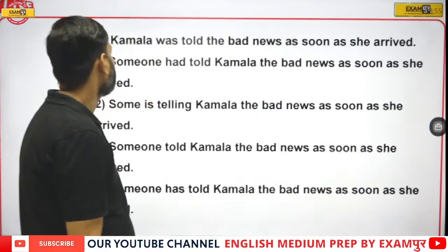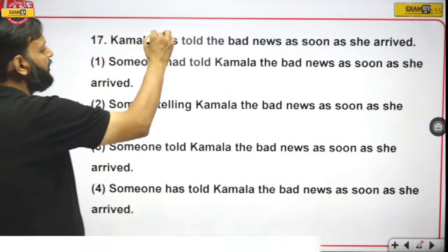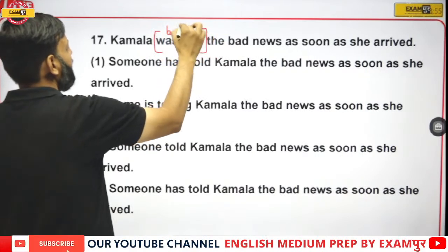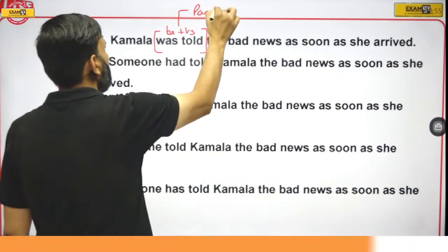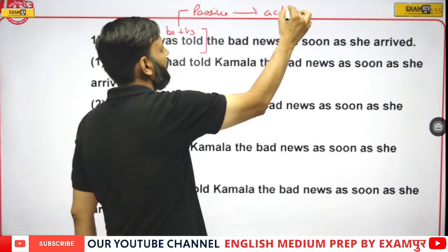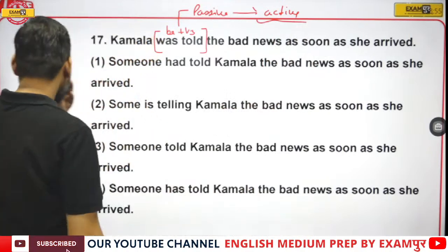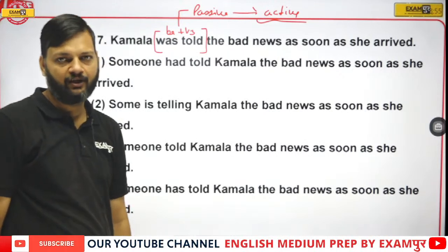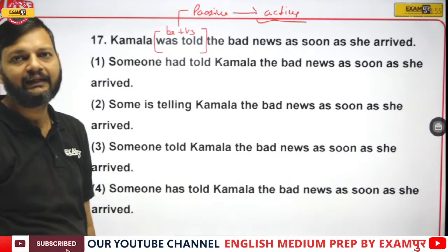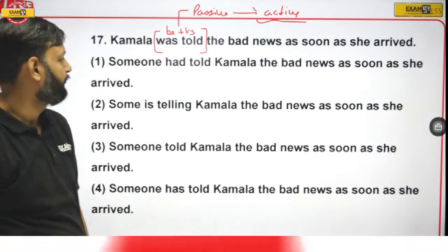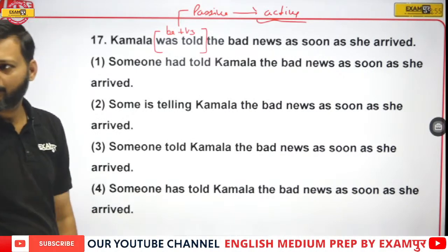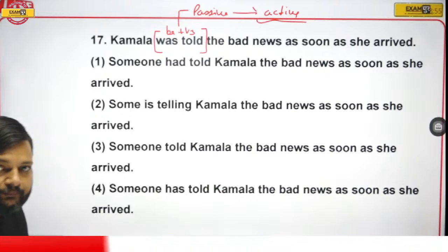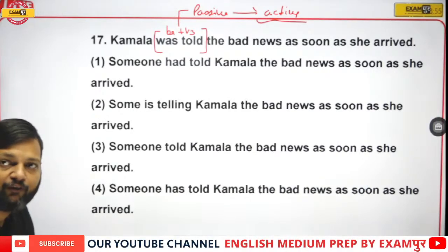Question number 17. Kamla was told. Now this sentence is again passive. This is be, this is third form. It means the sentence is passive. We have to look for its active. And always remember that active sentences do not have be plus third form. Be plus third form is the sign of passive. Tell me the answer. This time I'm not going to explain anything. You have to tell me the answer on your own. I'll wait for your responses.